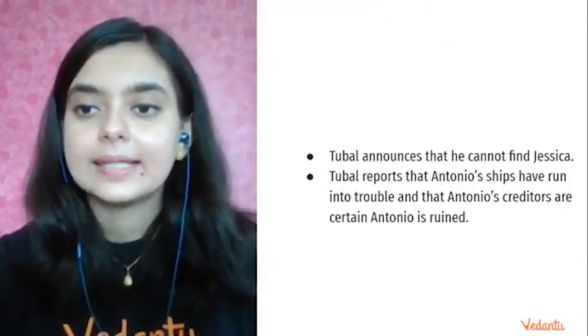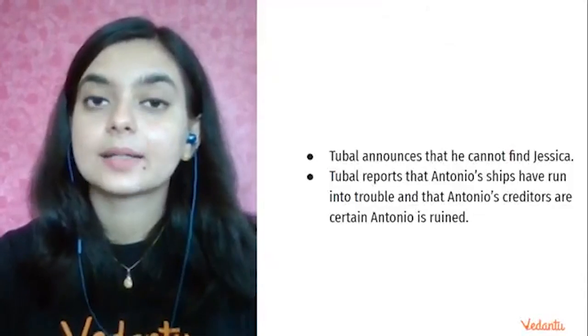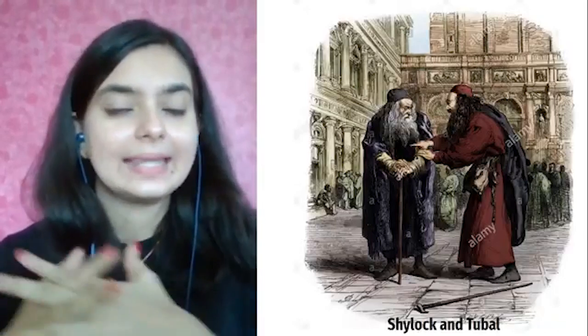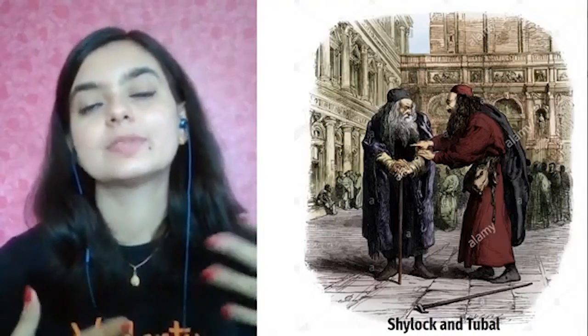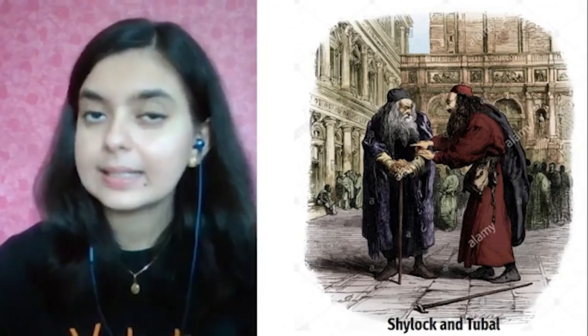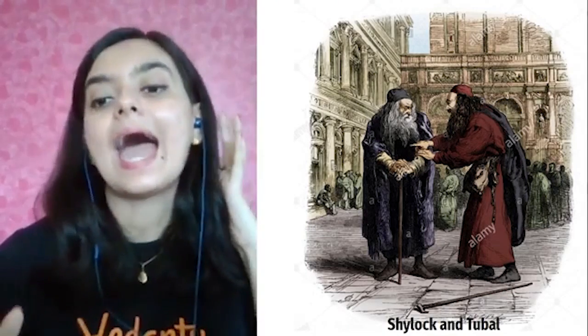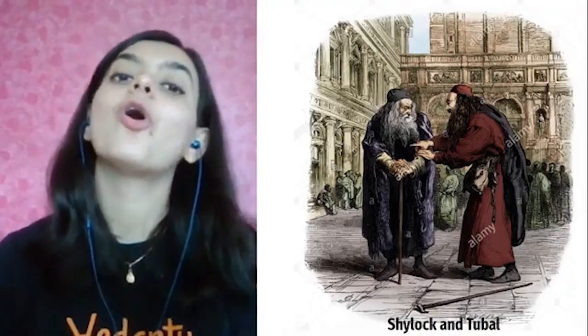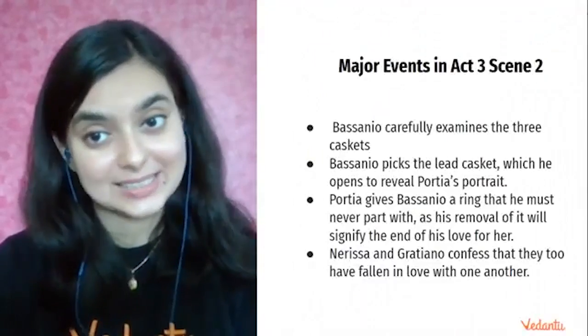And then Tubal announces the reports of Antonio's ships. So Shylock and Tubal meet together, and Tubal announces the loss of Antonio's fortune, and also that he is not able to find Jessica.